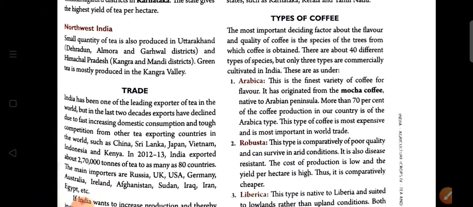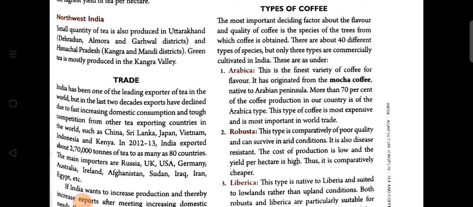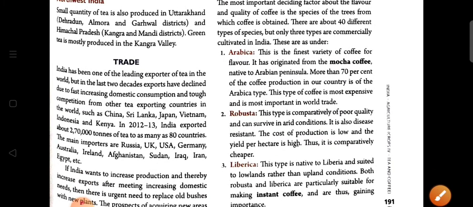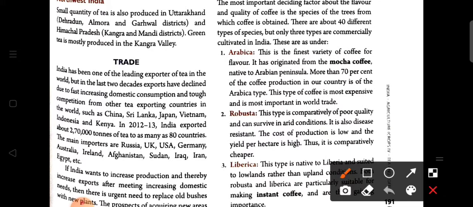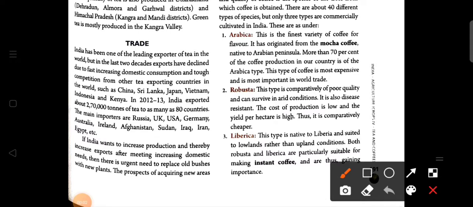Now we are going to discuss the types of coffee that are mostly favorable in India. The most important deciding factor for the flavor and the quality of coffee is the species of the tree from which the coffee is obtained. So here we see the flavor and the quality of coffee depend upon the species of the trees. There are 40 different species, but only 3 types are commercially cultivated. So what do we mean by commercially cultivated? 40 different species exist, but mainly 3 types are used for commercial purposes.